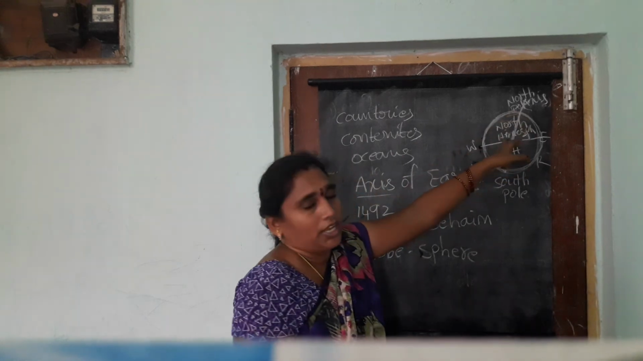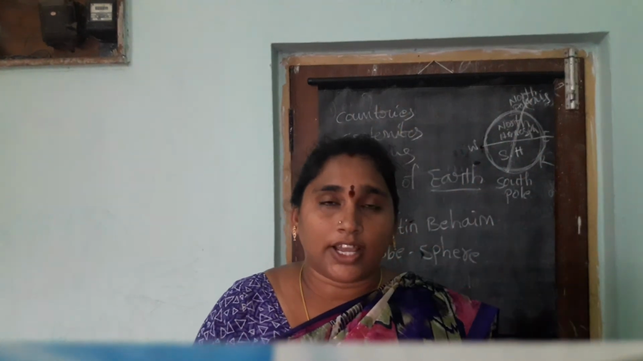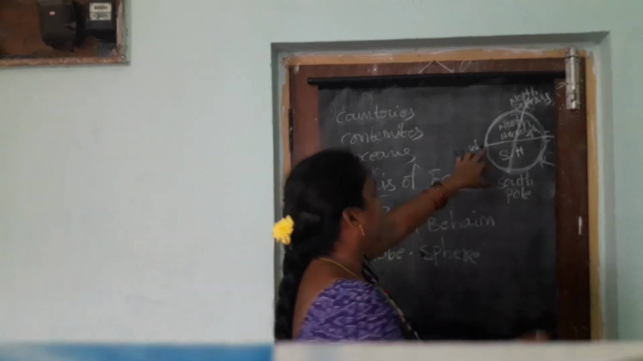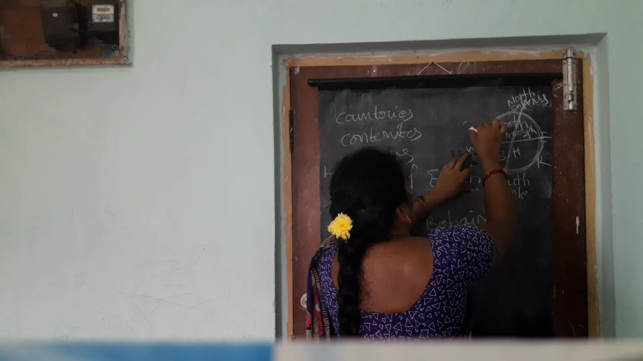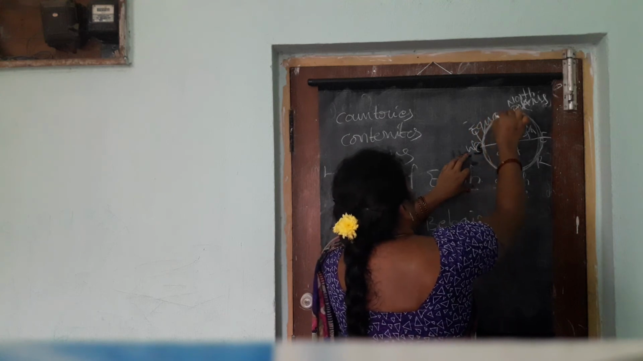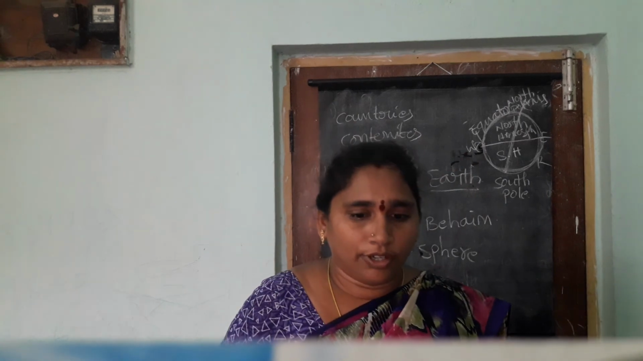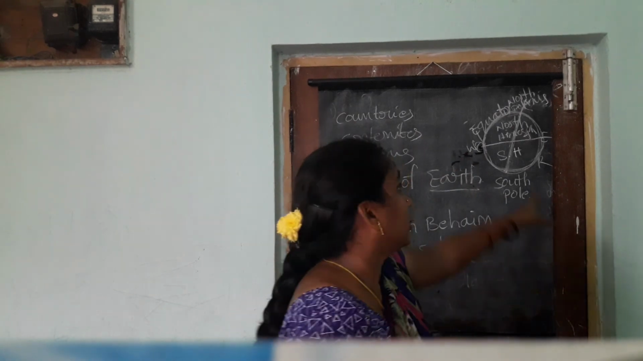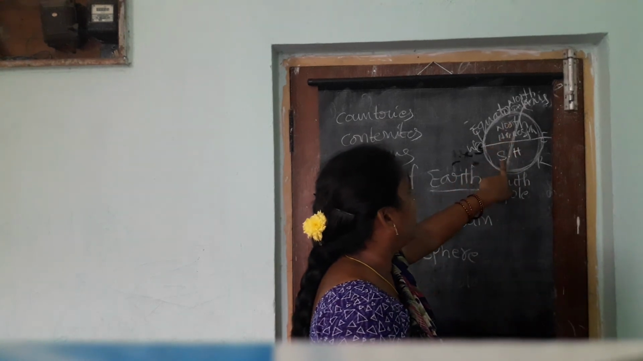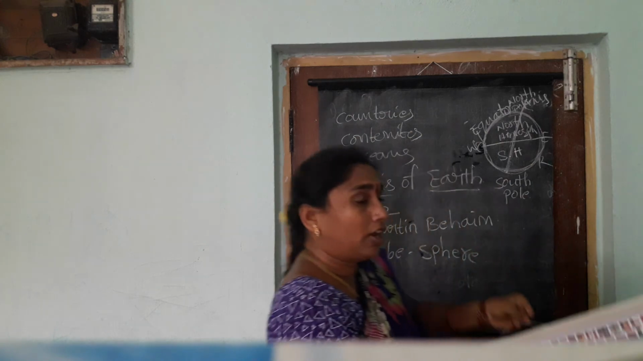Two parts, and this line is known as the equator, 0° latitude. Equator is 0° latitude. Okay, half of the globe above the equator is known as the northern hemisphere, and the other half is known as the southern hemisphere. This is shown in the world map.